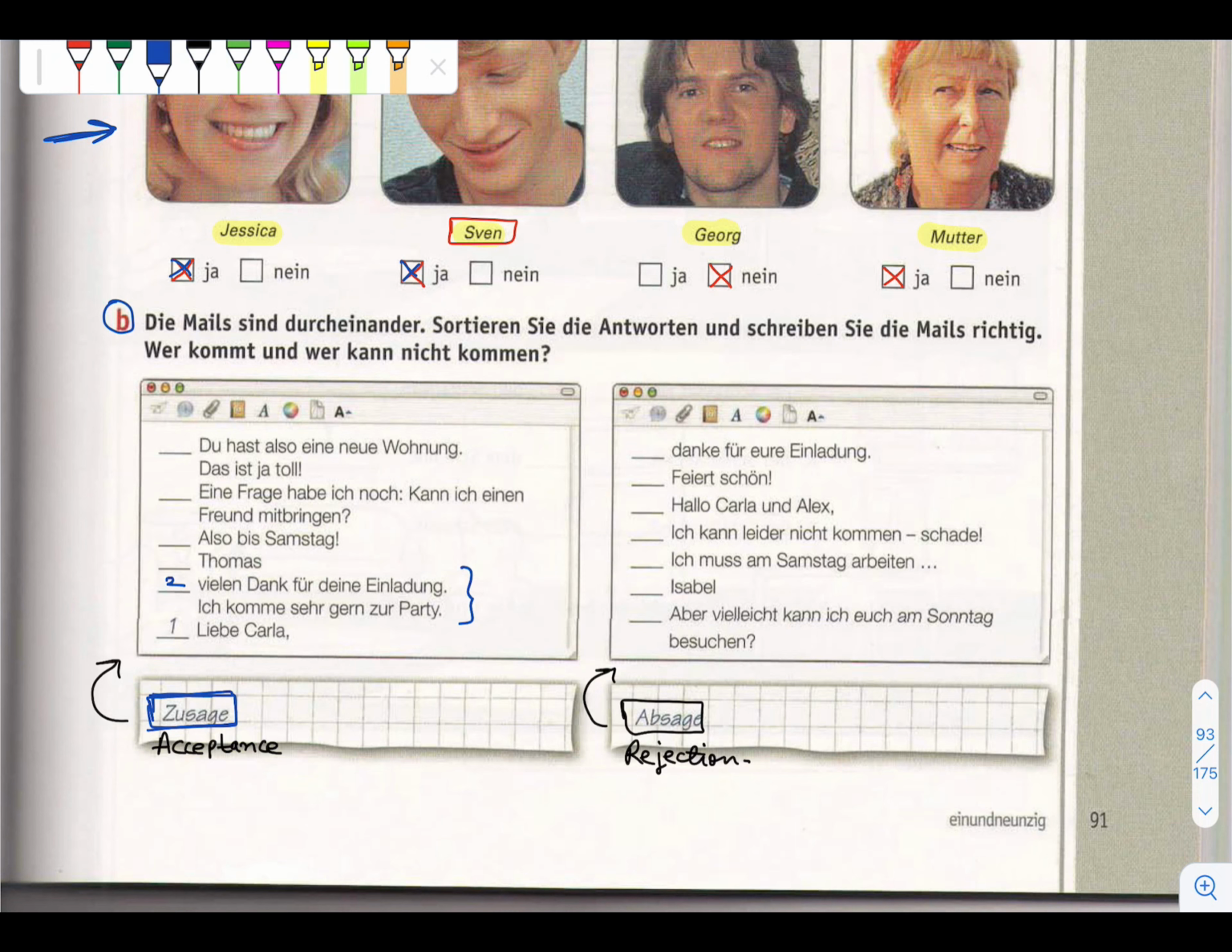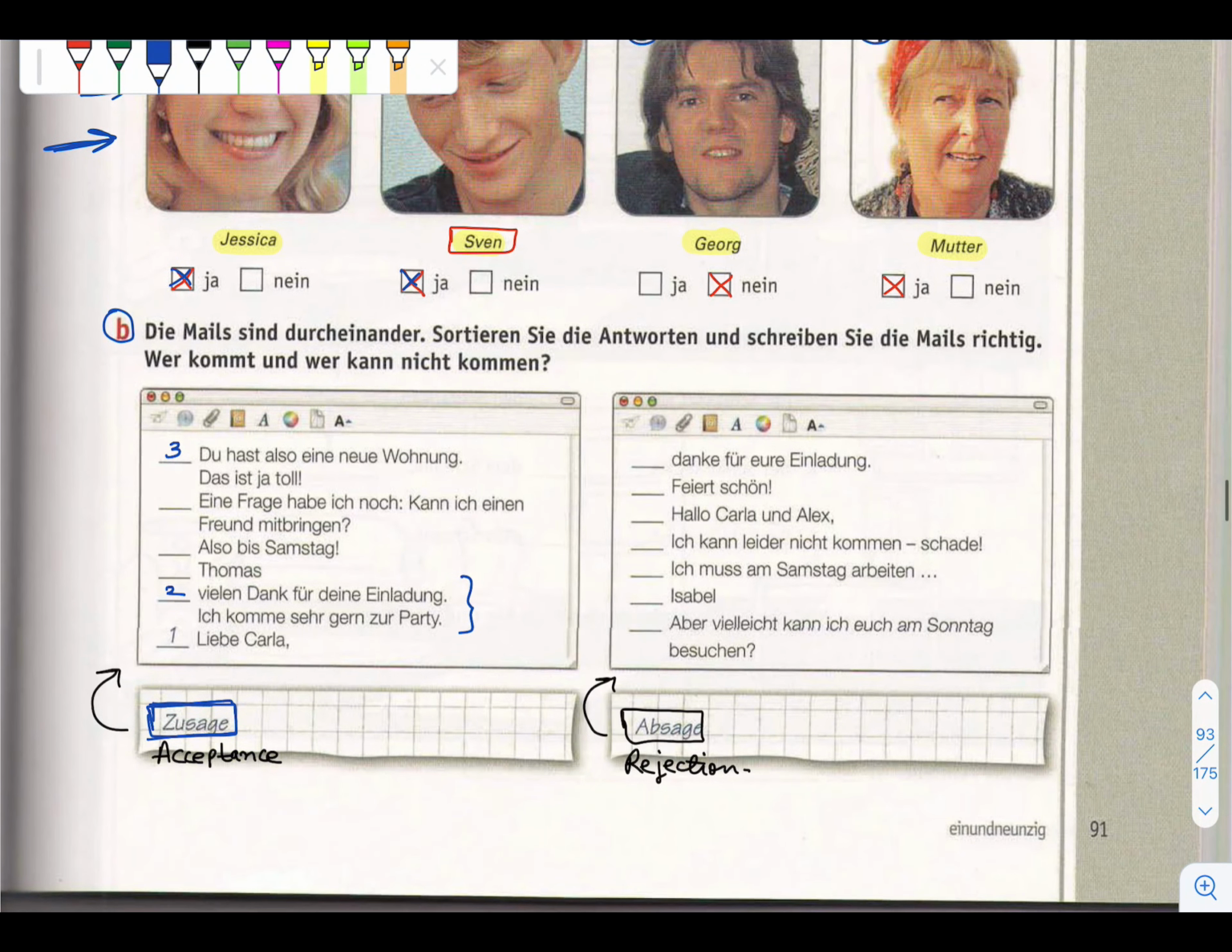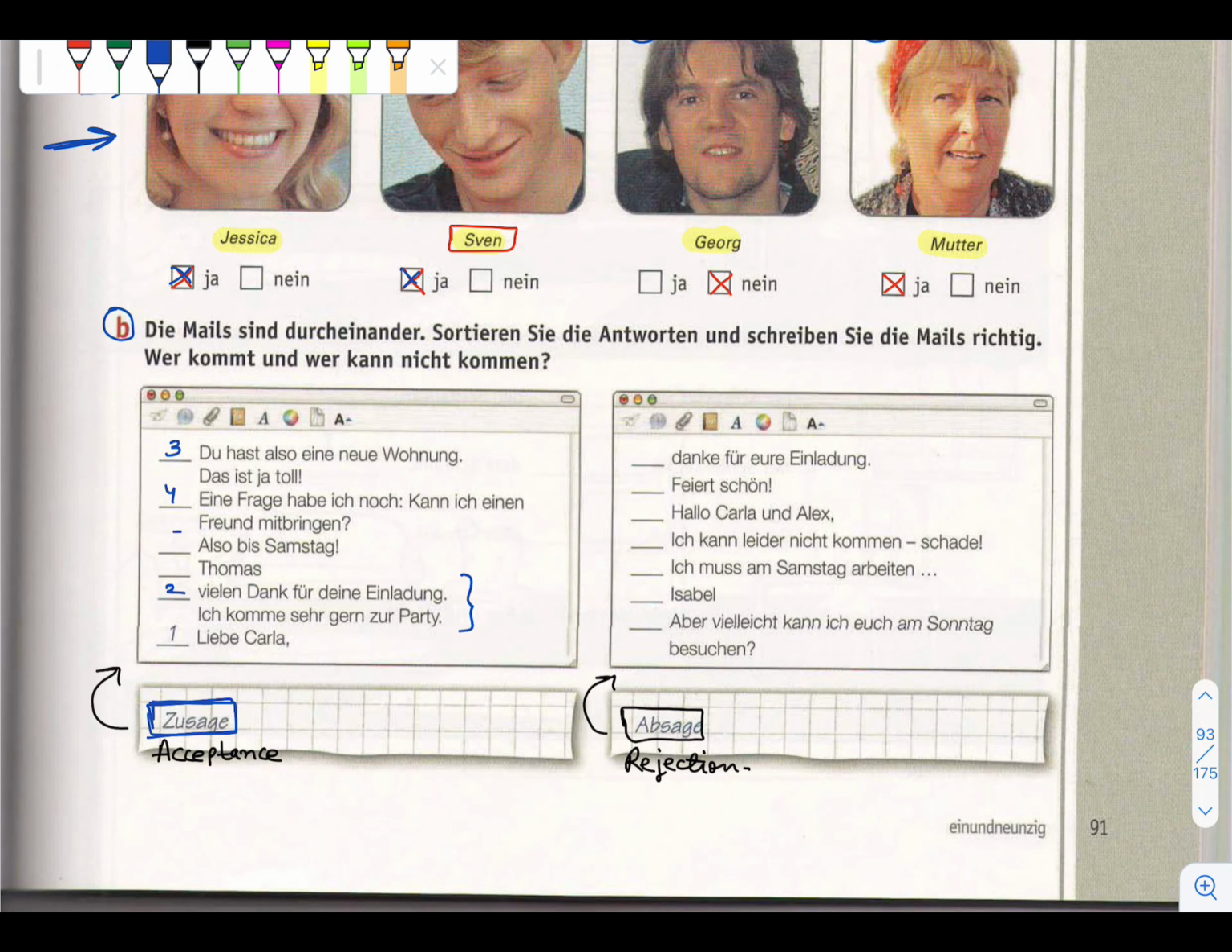Then what will come after that? They will discuss the party. So, du hast also eine neue Wohnung, das ist ja toll. Number 3, then again, eine Frage habe ich noch, can I bring a friend with me? Then they will say, okay, we will see on Saturday, and at the end the name. Like this. It's an acceptance email. That's why they wrote here Zusage.